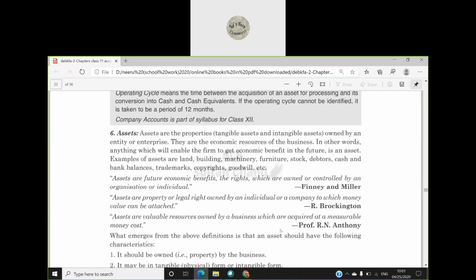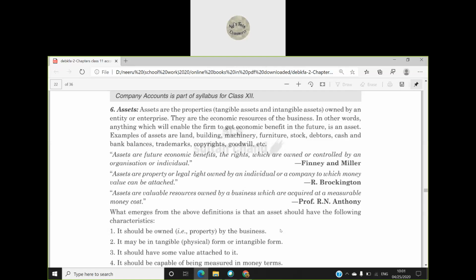Now coming to assets. Assets are the properties, tangible and intangible assets owned by an entity or enterprise. For example, assets can be machinery, furniture, land, building, stock, debtors. All these are considered as the properties of the business, so they are known as assets.